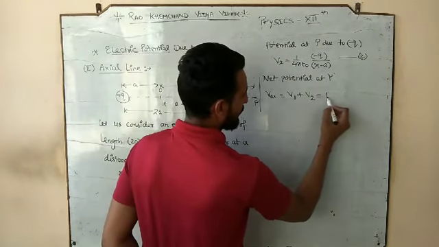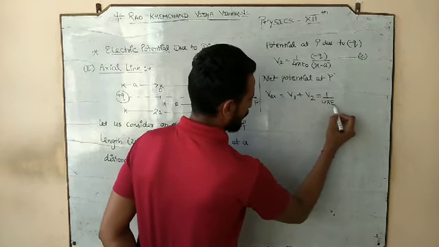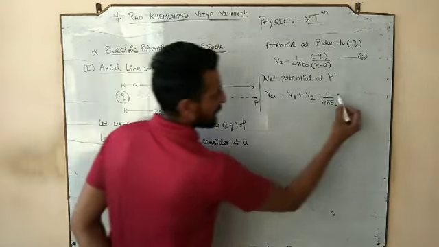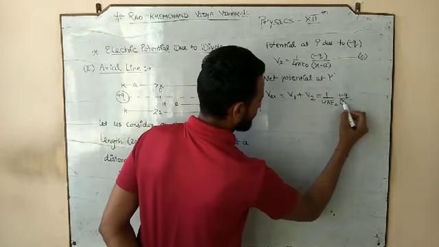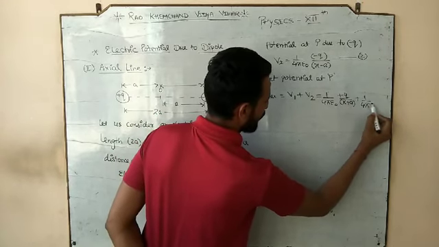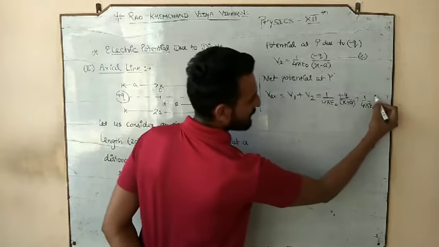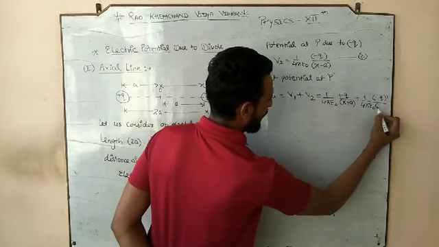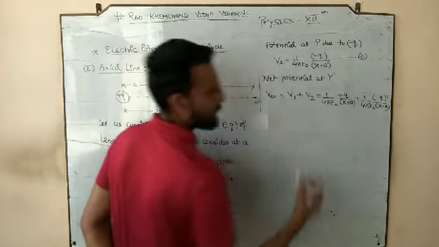So it would be 1 by 4 pi epsilon naught, q by x plus a, plus 1 by 4 pi epsilon naught, V2 is negative q by x minus a.